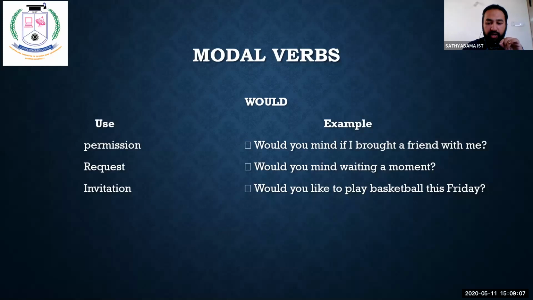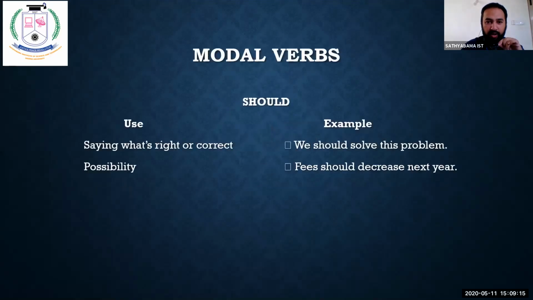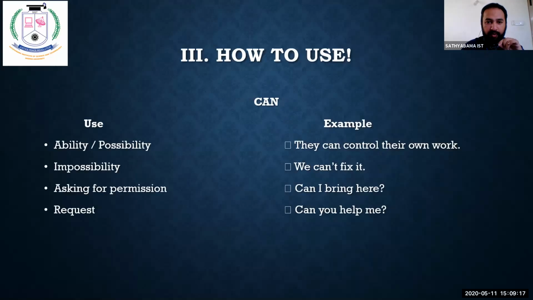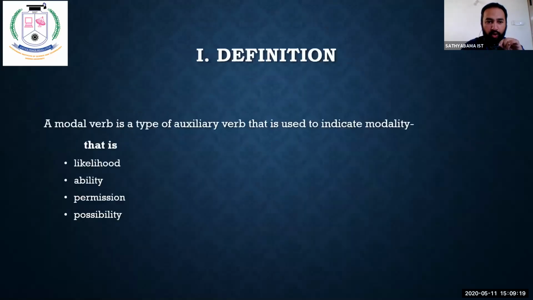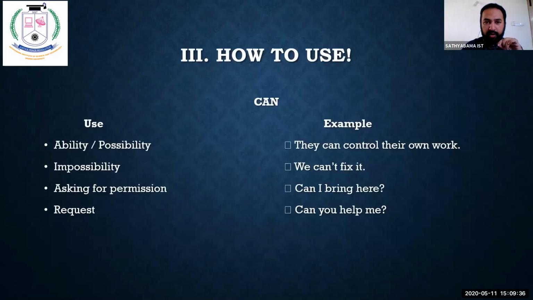Okay, now let us move on with the next slide. So till now we saw the first part, that is modal verbs. A fast recap. Modal verbs are auxiliary verbs which are used to indicate modality, that is likelihood, ability, permission, possibility. What are all those? Can, could, may, might, will, would, shall, should, ought to, must. Now we'll move on with the next part.